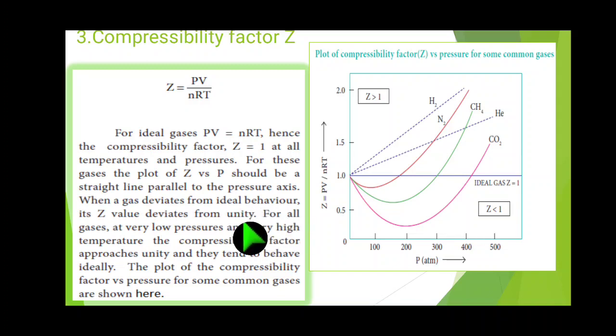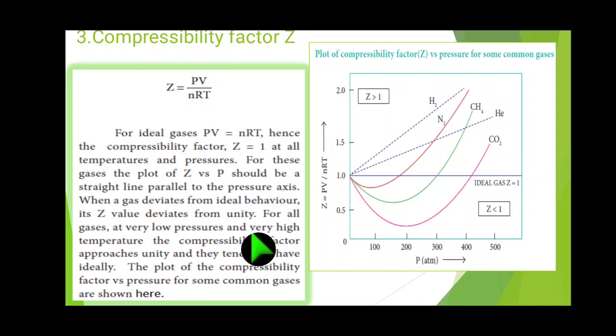For all gases at very low pressure and very high temperature, the compressibility factor approaches unity.